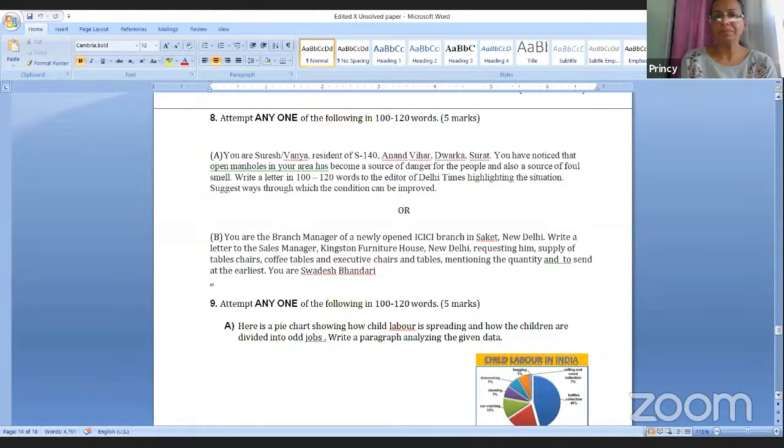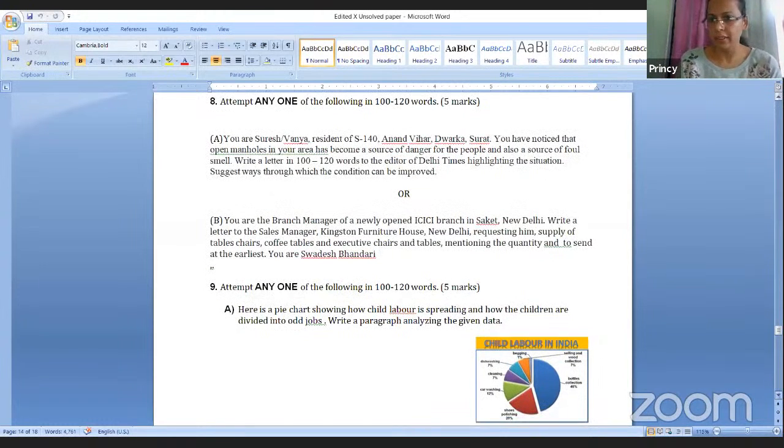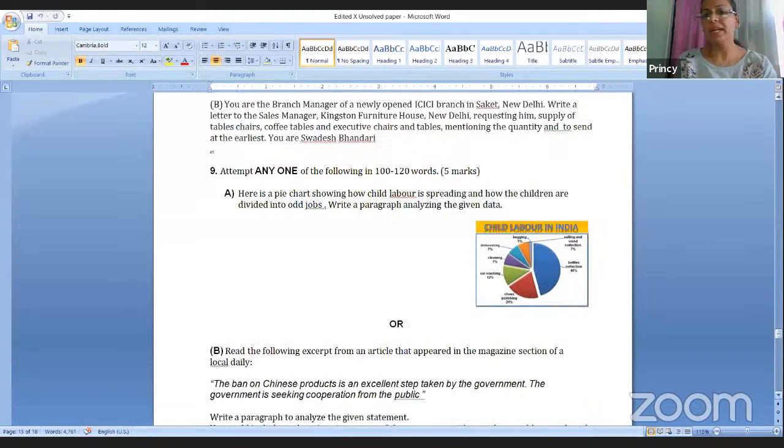Can you see? It is a pie chart and it shows the percentage of child labor in India, how many percent of children are in garbage collection, how many are into car washing, how many are into the glass industry.